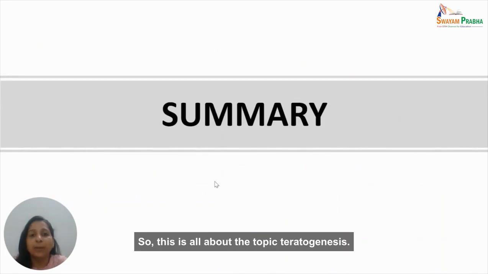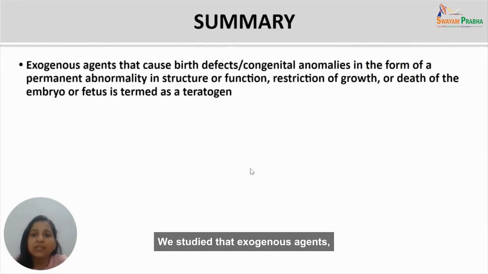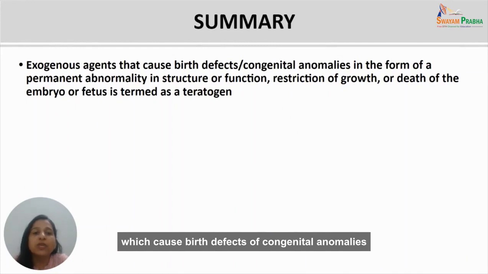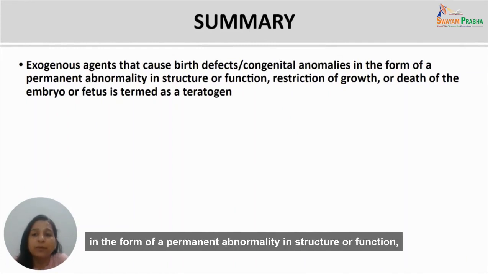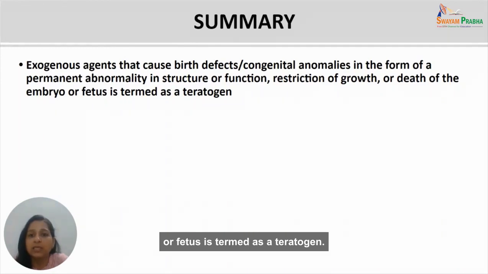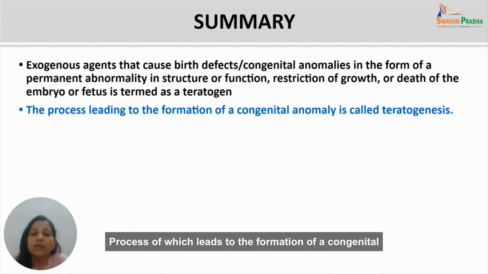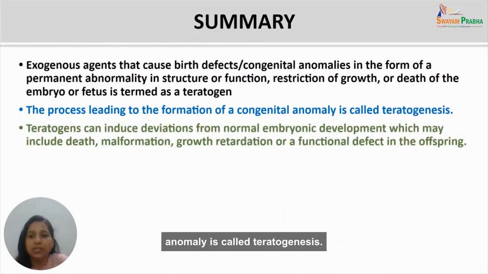So this is all about the topic teratogenesis. Let us summarize the topic in a snapshot. We studied that exogenous agents which cause birth defects or congenital anomalies in the form of a permanent abnormality in structure or function, or restriction of growth, or even cause death of the embryo or fetus, are termed teratogens. The process which leads to the formation of a congenital anomaly is called teratogenesis.